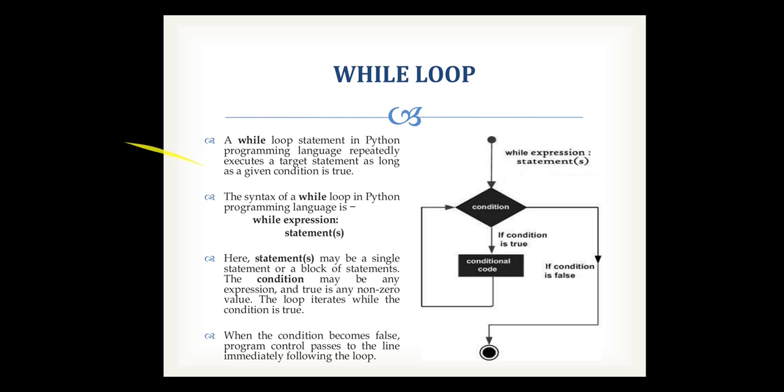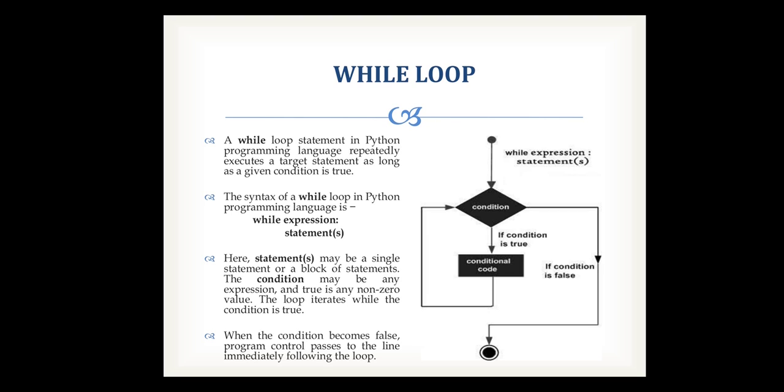So we'll start with the while loop. A while loop statement in Python programming language repetitively executes the target statement as long as the given condition is true. The syntax of the while loop in Python is: while expression. If the expression is true, the n number of statements are going to be executed.